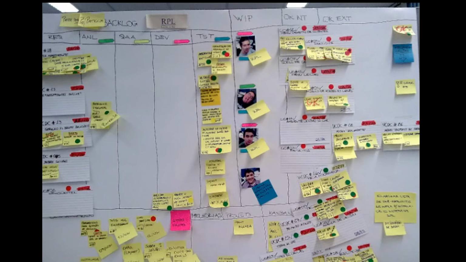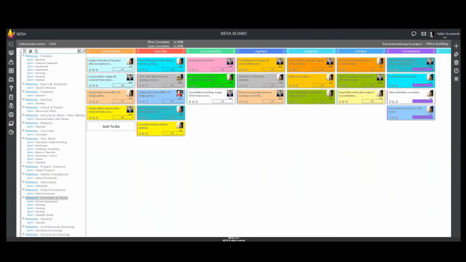In real life, people manage the way you can see on my screen: we have post-its, we put them up, and we know that this has to be done. This is how we manage if we don't have any IT system. But in ISETIA, we move to this card system. You can see this is my work: finishes, doors, windows, roofing. These are the disciplines of the work. In the finishes, elevator, signage, casework, equipment, painting, flooring. And here you can see the list of all the cards which we need to manage: identified works, documented, agreed, started, and completed.